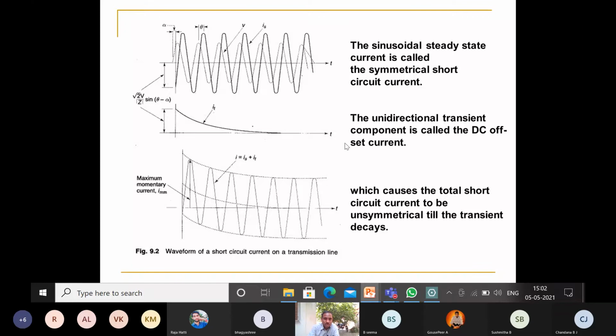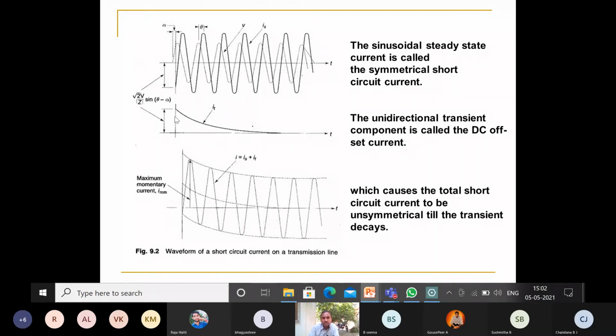Now combine these two. So the total current I is equal to what? The combination of steady state current as well as transient current, IS of t plus IT of t. What is IS? IS is equal to this one. This is the IS waveform. So combine the IS waveform and the IT waveform. This is IT and this is IS.